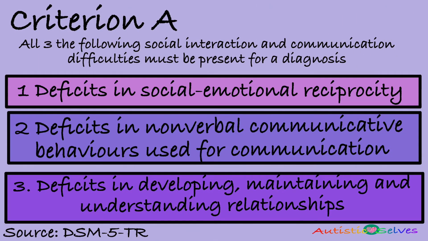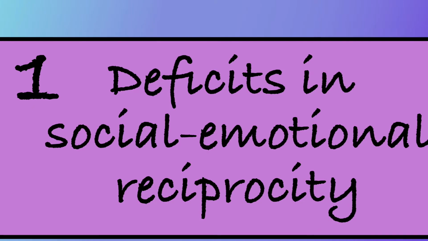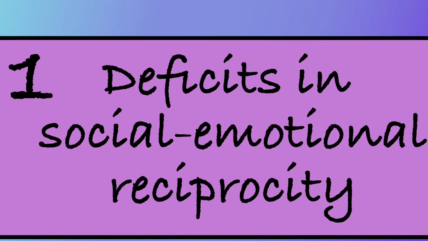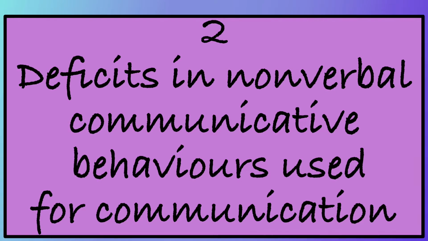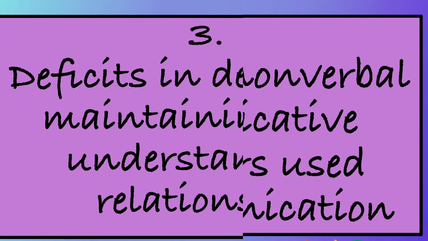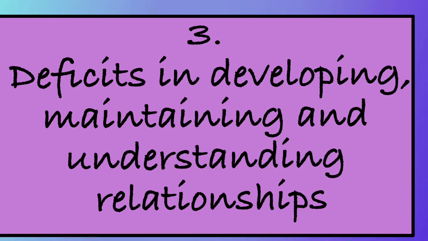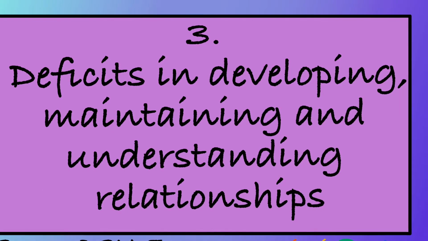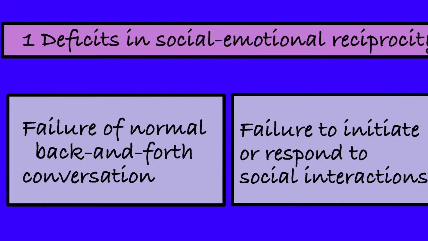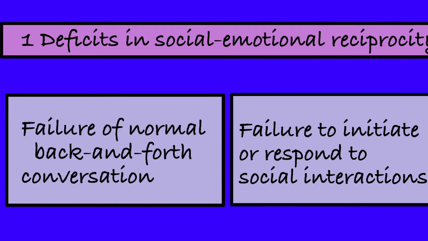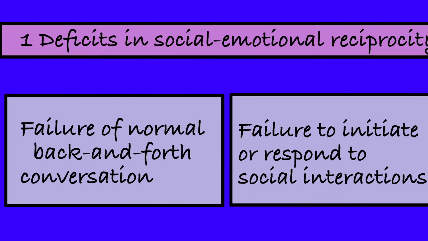According to the DSM-5-TR, a person must meet all 3 of the criteria in Section A to be diagnosed with autism. These are deficits in social emotional reciprocity, deficits in nonverbal communicative behaviours, and deficits in developing, maintaining and understanding relationships. Examples of deficits in social emotional reciprocity include failure of normal back and forth conversation and failure to initiate or respond to social interactions.